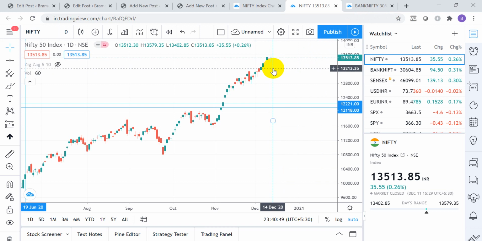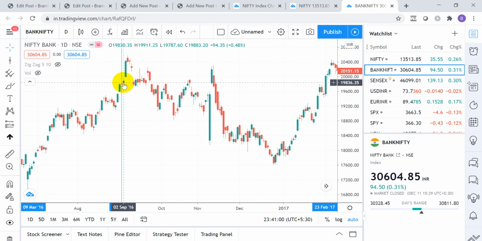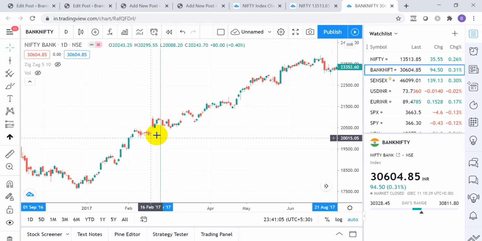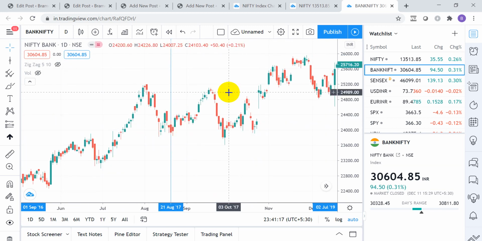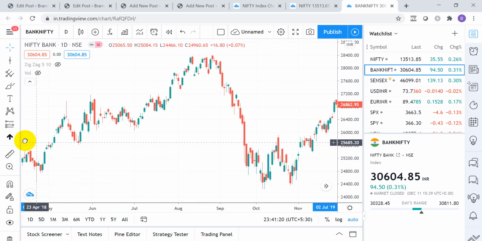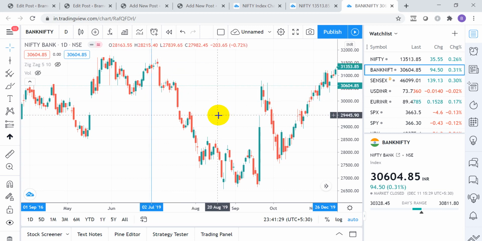Now for Nifty, this will be formed tomorrow, and whatever it forms, you just note down the high and low, and you can trade accordingly, like I've shown you. Similarly, for Bank Nifty, once on 1st September the high was breached, a good rally came on the upside. Similarly, this was 23rd February, and after that it fell down, and once this high was breached here, a big rally came in. Again it made a short-term bottom, and from there a big rally came in again. Almost near the top, once this low was breached here, a big downfall came into the market.